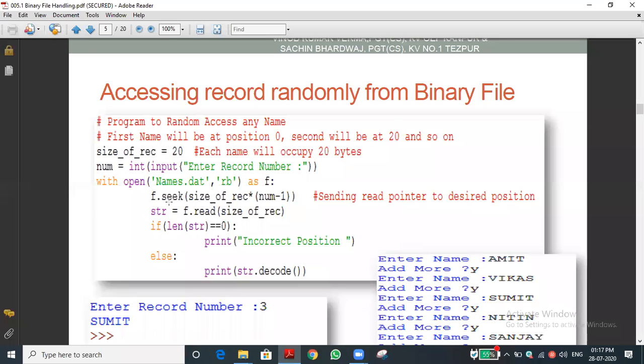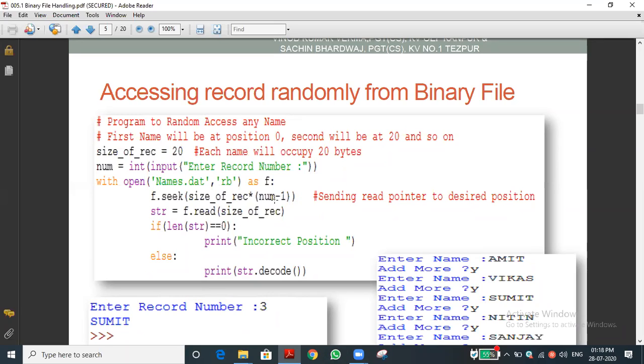Let you see, I will write f dot seek of size of record. What is size of record? 20, sir. So 20 into num minus 1. What is num? Suppose it is the record number entered by the user. Suppose we entered 3, so num is 3. 3 minus 1 is 2. So size of record into 2, that is 20 into 2. What is that?